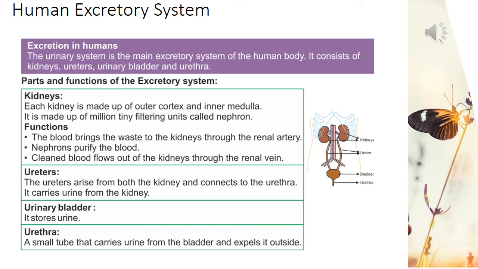The urinary bladder stores the urine, and you have the end part, that is the urethra, a small tube that carries urine from the bladder and expels it out of the body. Okay, urine is made up of 95% water, 2.5% urea, and 2.5% other waste.